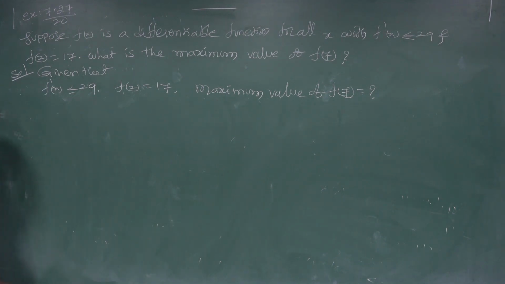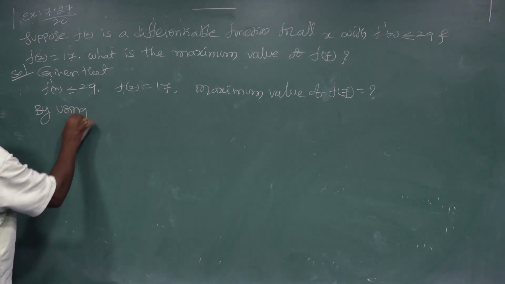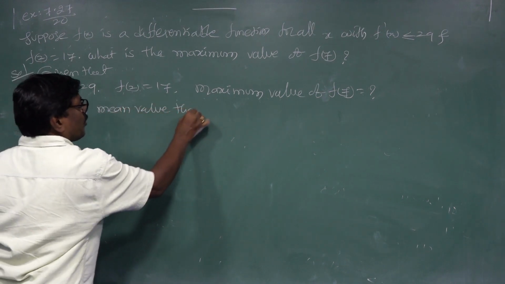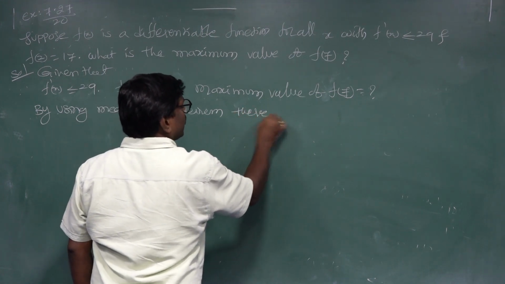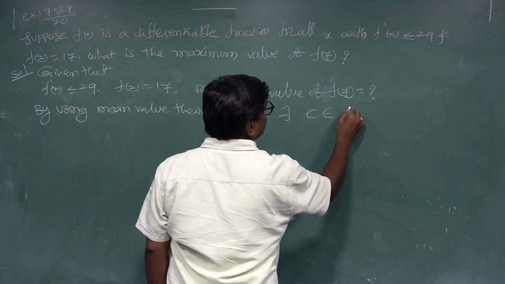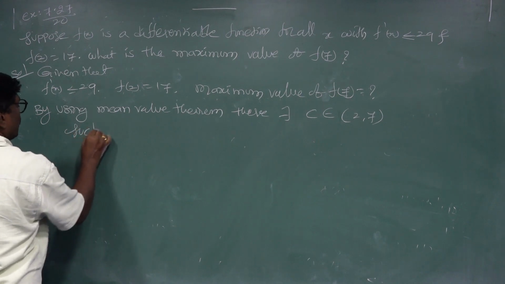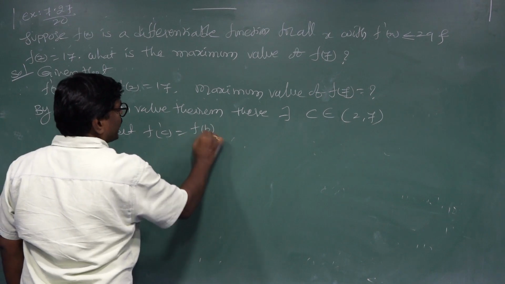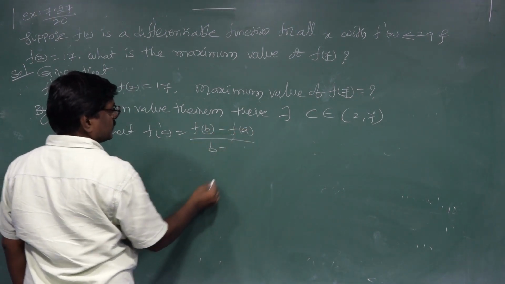By using the mean value theorem, there exists c belonging to (2, 7) such that f'(c) is equal to (f(b) minus f(a)) by (b minus a).